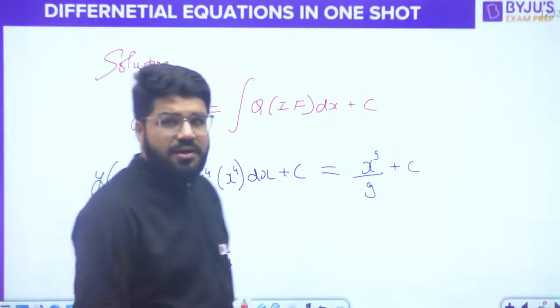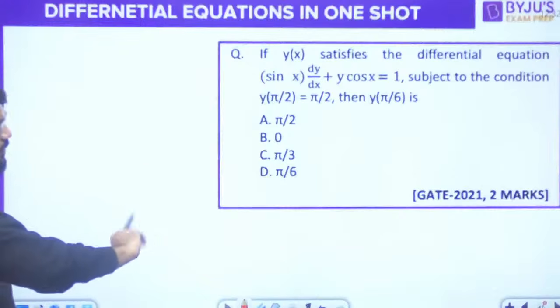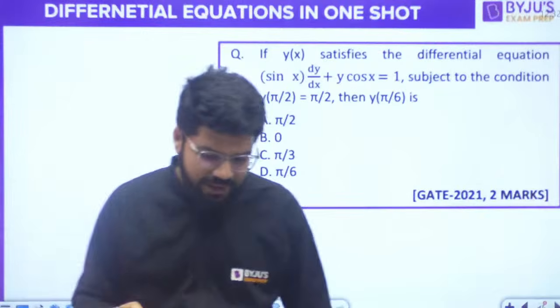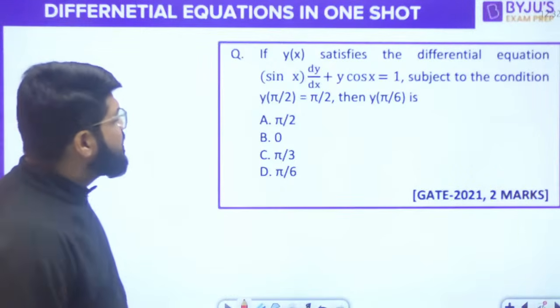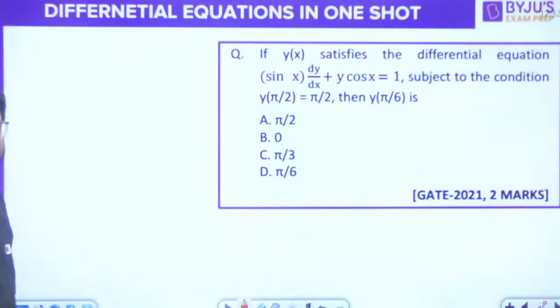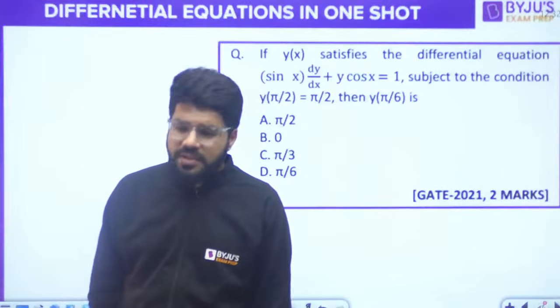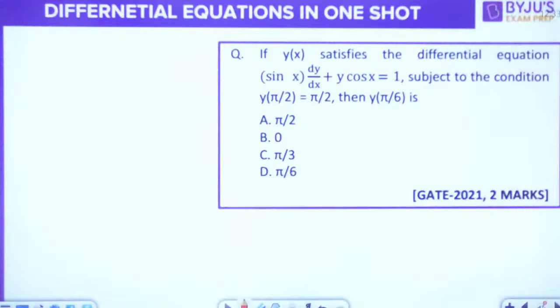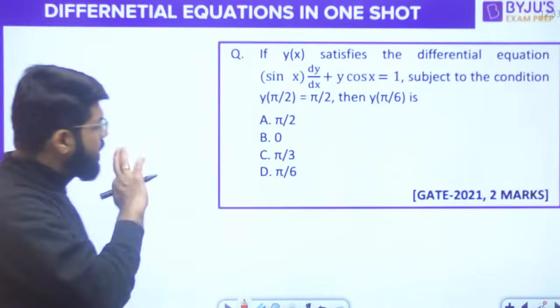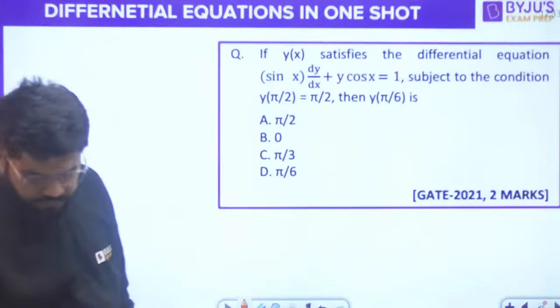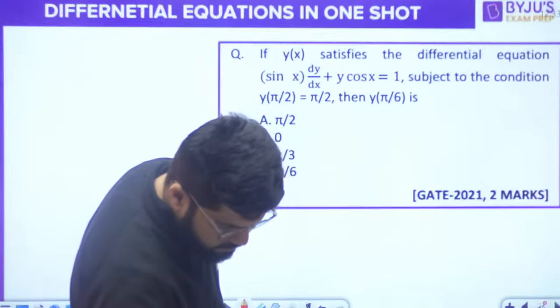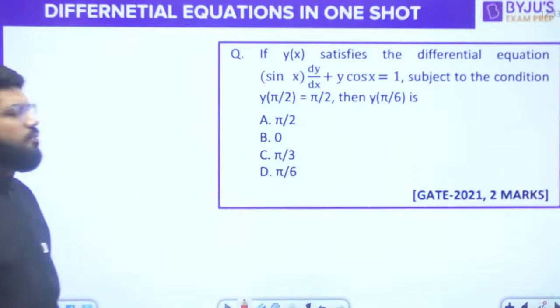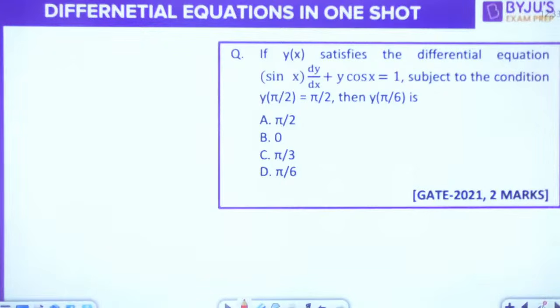Moving ahead to the next question now. This is a GATE 21 question as a reference, and many questions can be found in the linear differential equations of the first order. If y(x) satisfies the differential equation sin x dy/dx plus y cos x equals 1, subject to the condition y(pi/2) equals pi/2, then what should be the value of y(pi/6)? Come on, everybody.